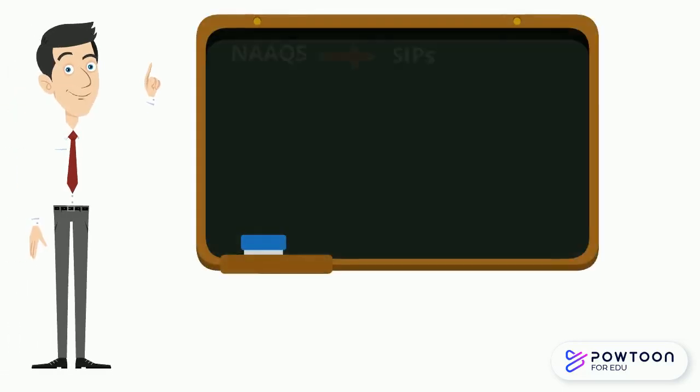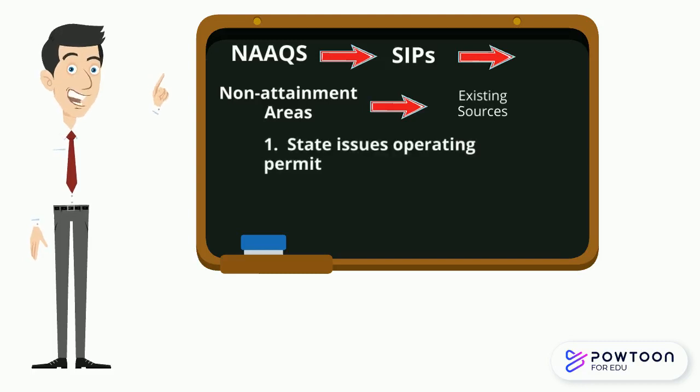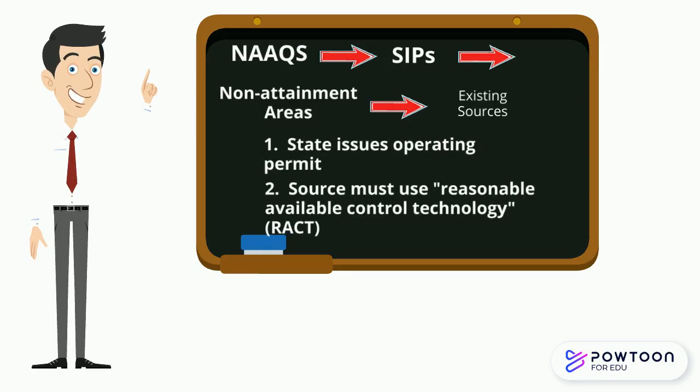For existing stationary sources, meaning the source was in existence at the time the law takes effect, the state issues operating permits to these facilities, which imposes upon them a technology standard known as Reasonably Available Control Technology, or RACT. This is a technology that achieves a certain level of emission reductions.